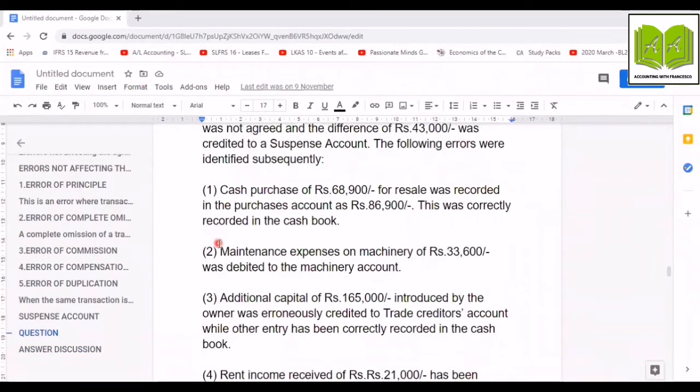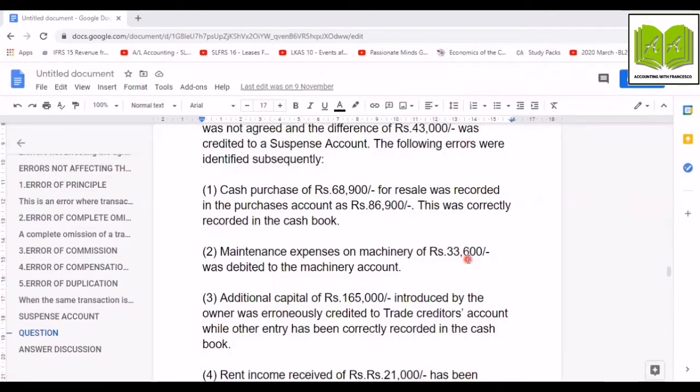Let's go to error number 2. Maintenance expenses on machinery, rupees 33,600, was debited to the machinery account. So this is an error of principle because we have recorded an expense as an asset. So in order to rectify this error, it is very simple.